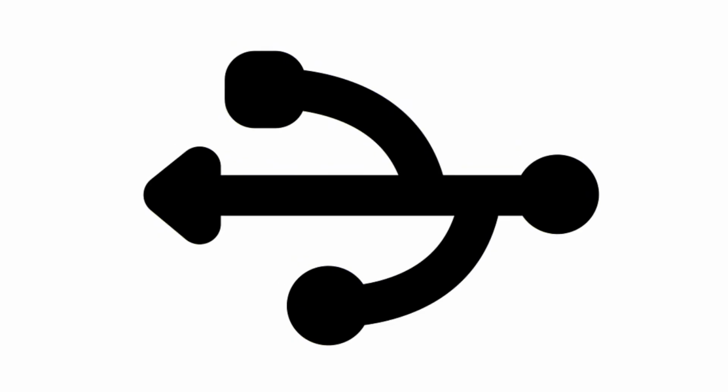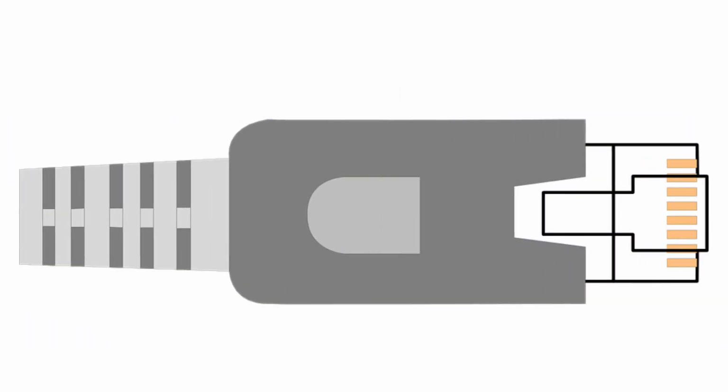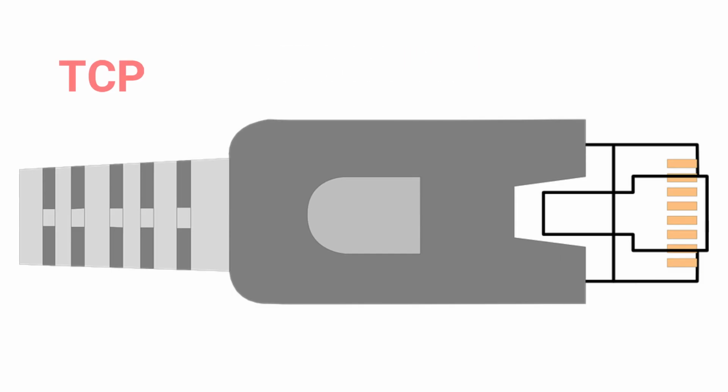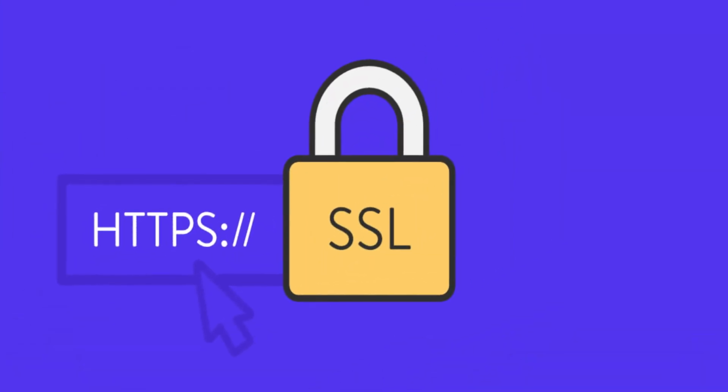LDAP has a defined port. This is very important and you should remember: an LDAP server can be accessed through port number 389, TCP or UDP. And LDAP over SSL, which is known as LDAPS, can be accessed through port number 636. So application-wise, I think you now know the use of LDAP.